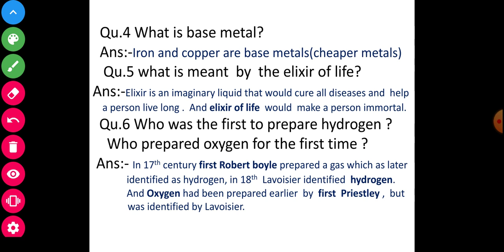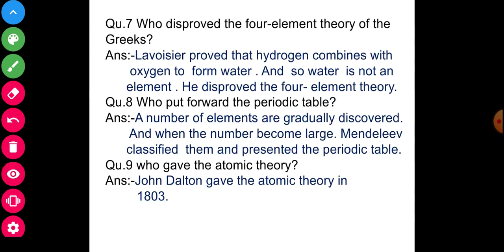In the 17th century, Robert Boyle prepared a gas which was later identified as hydrogen. In the 18th century, Lavoisier identified hydrogen and oxygen. Oxygen had been prepared earlier by Priestley but was identified by Lavoisier. Already I had discussed this previously. Now see and observe carefully, revise again. Now, question number 7. Who disproved the four-element theory of the Greeks?